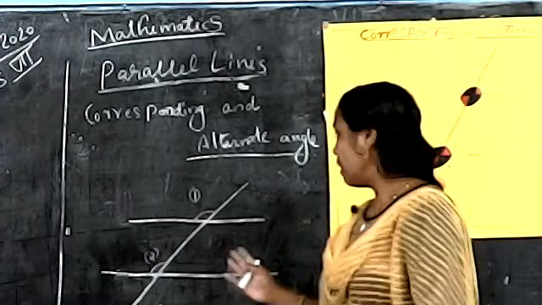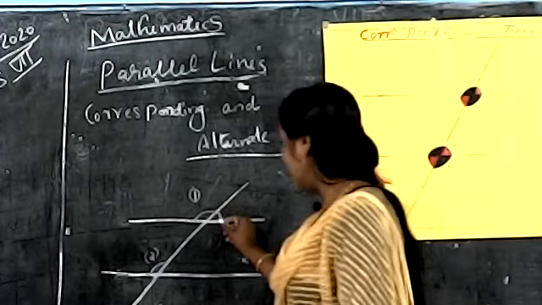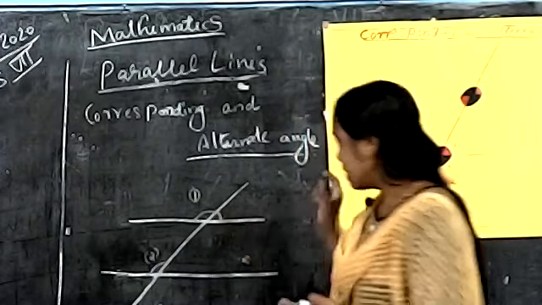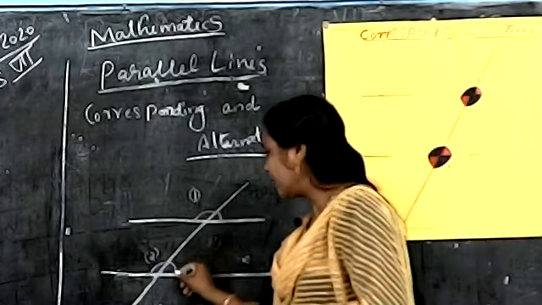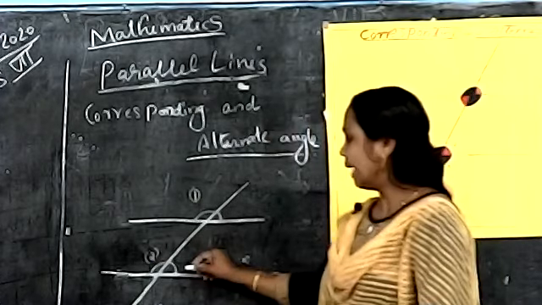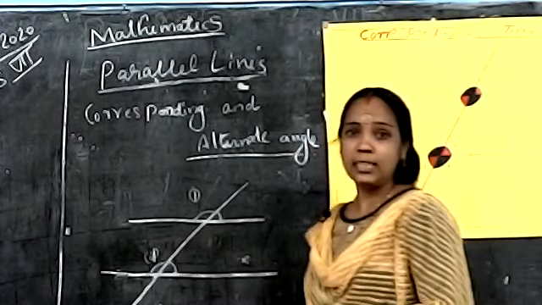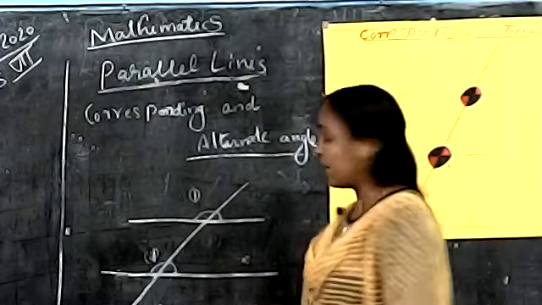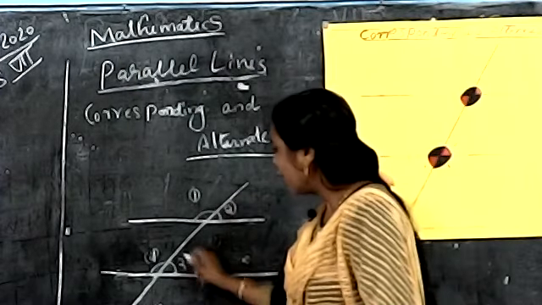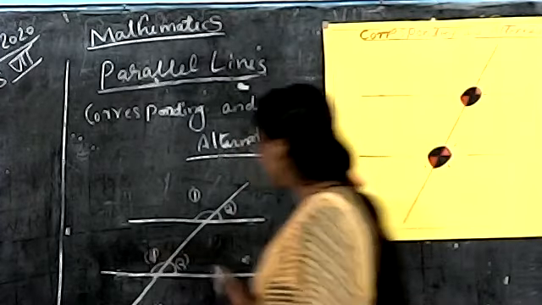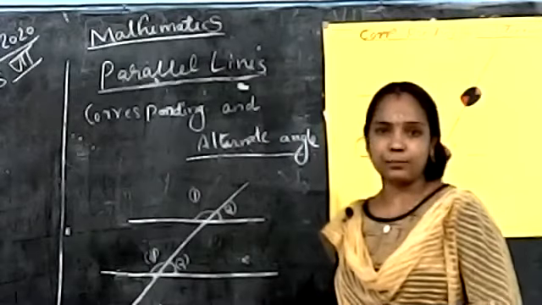Next, on the right side, the top of the second line again forms another angle in the same position. That angle is another corresponding angle. I will give that number 2, and this one is also number 2. These two angles are called corresponding angles.